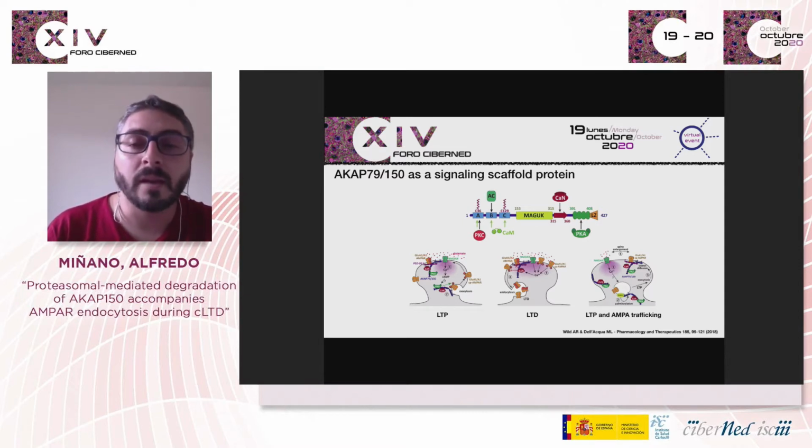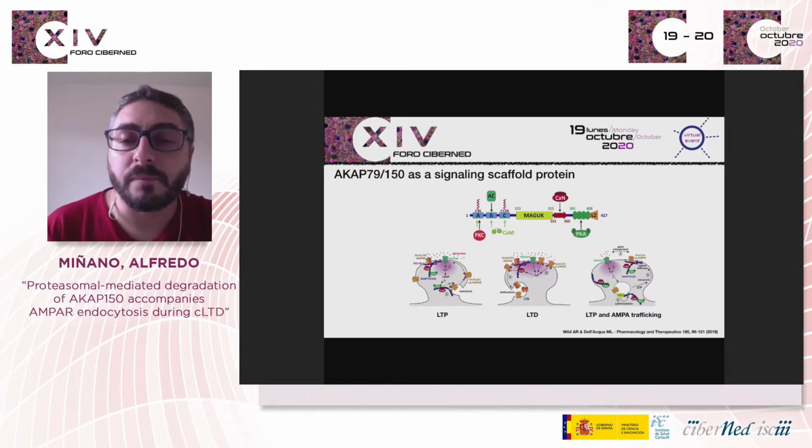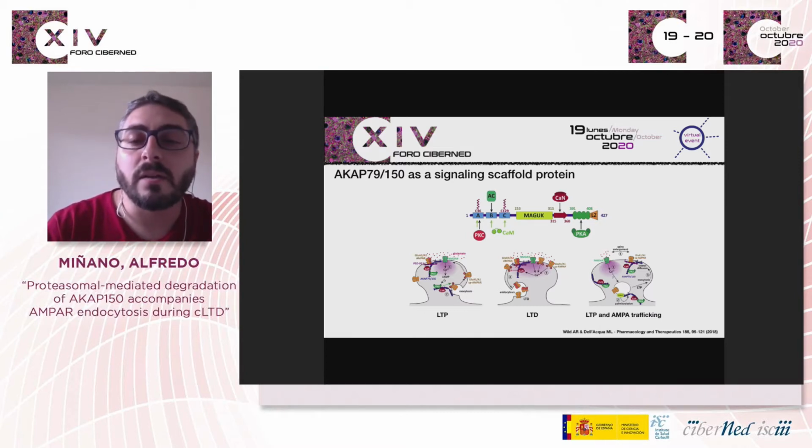AKAP is linked to both AMPA and NMDA receptors by additional binding to the MAGUK scaffold proteins. Targeting AKAP to dendritic spines in an activity-dependent manner regulates trafficking, spine enlargement, and synaptic function. Thus, the antagonistic regulation of PKA and calcineurin activities, together with the cycle of AKAP in and out of the synapses, are major molecular mechanisms controlling synaptic AMPA receptors. However, it is still unknown whether degradation of AKAP is triggered by LTD or oligomers and whether it could be associated to AMPA receptor endocytosis.